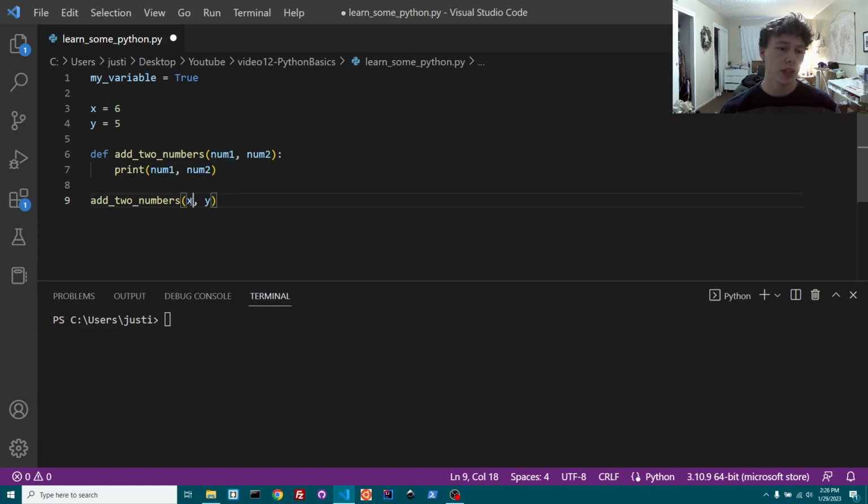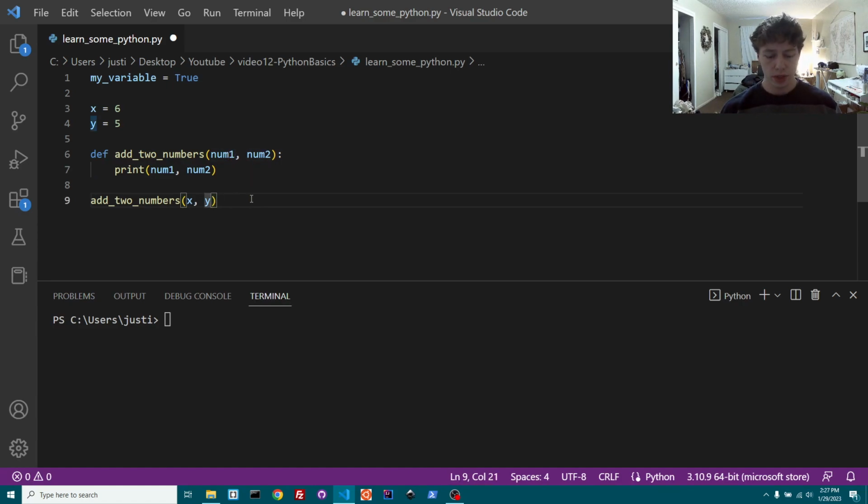Essentially it's putting x in the num1 spot and y in the num2 spot. The add two numbers function takes the value of x and sets num1 equal to the value of x, and then it sets num2 equal to the value of y. Now this function uses num1 and num2 as the variables, but they are equal to these values. So that's how you can load up parameters.